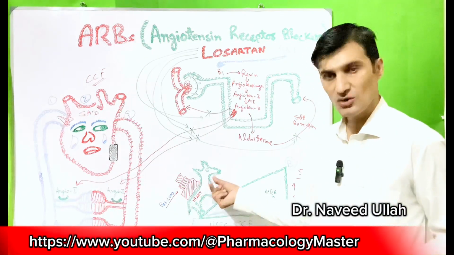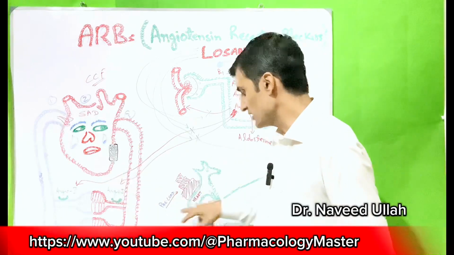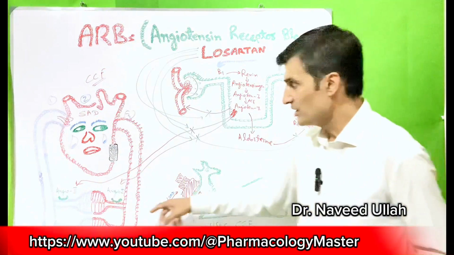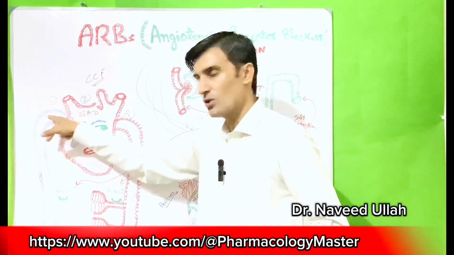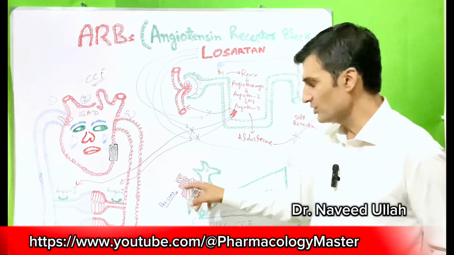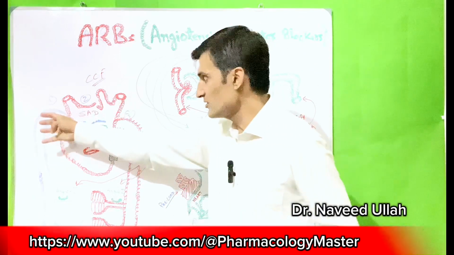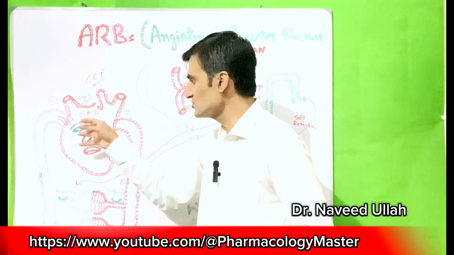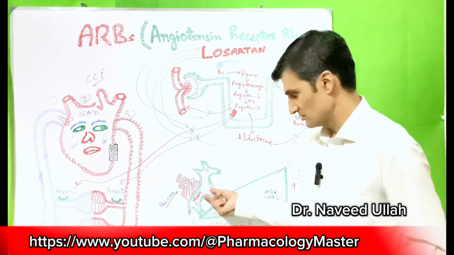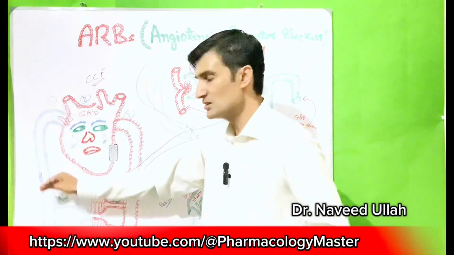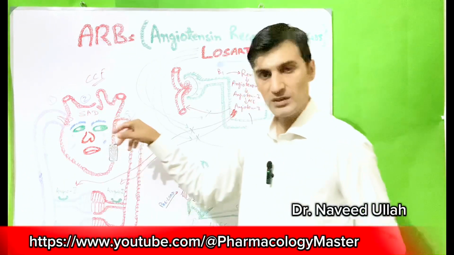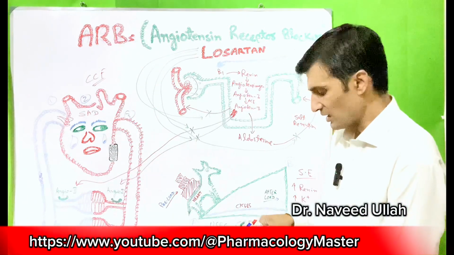donkey. We can consider the heart as a donkey, and the load on it is the preload, that is the blood flow from the veins towards the heart. If we increase the preload, that is the flow of blood from the veins to the heart, that will be a burden on the heart. If we decrease the blood flow in that vessel to the heart, it will be a help.